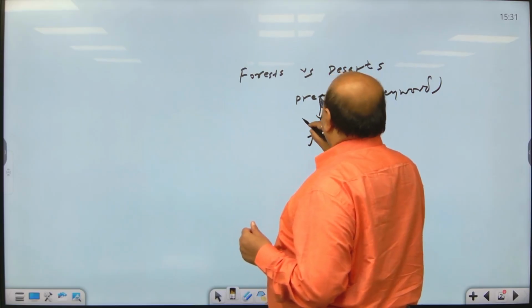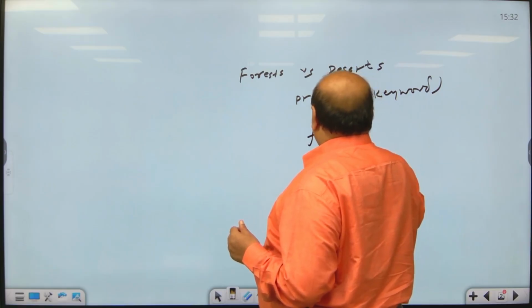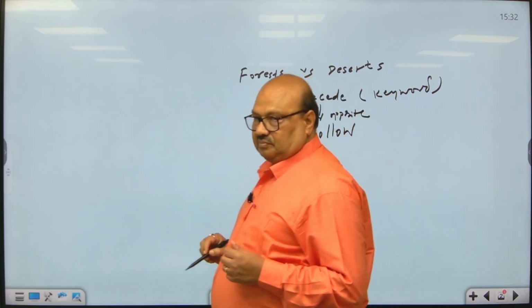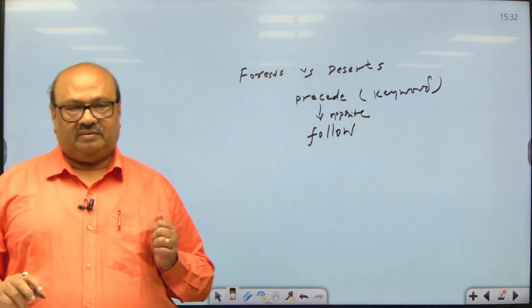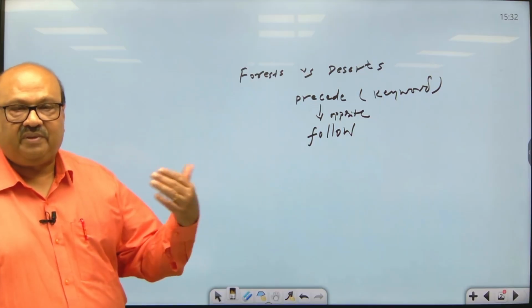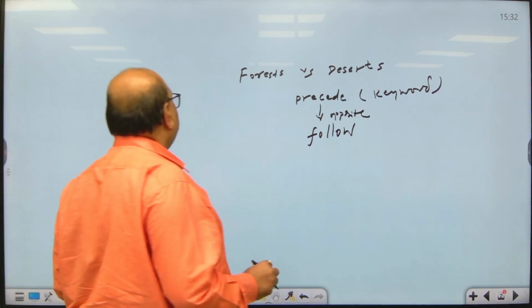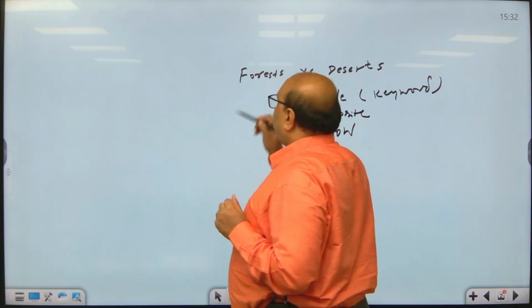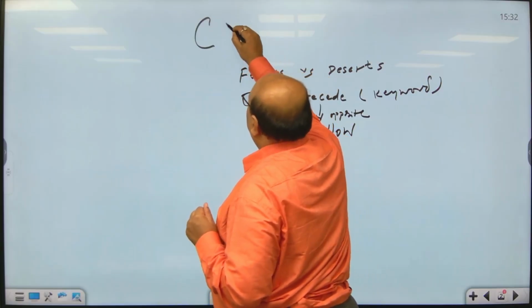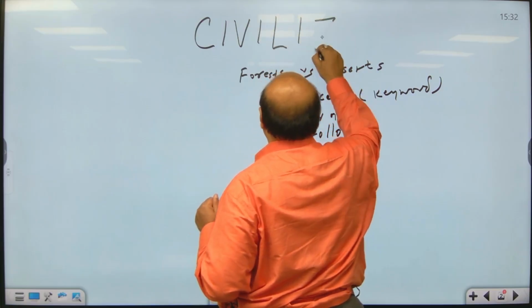So deserts follow something and forests also precede something. What is that something? That something is the most important keyword, and that is civilization.